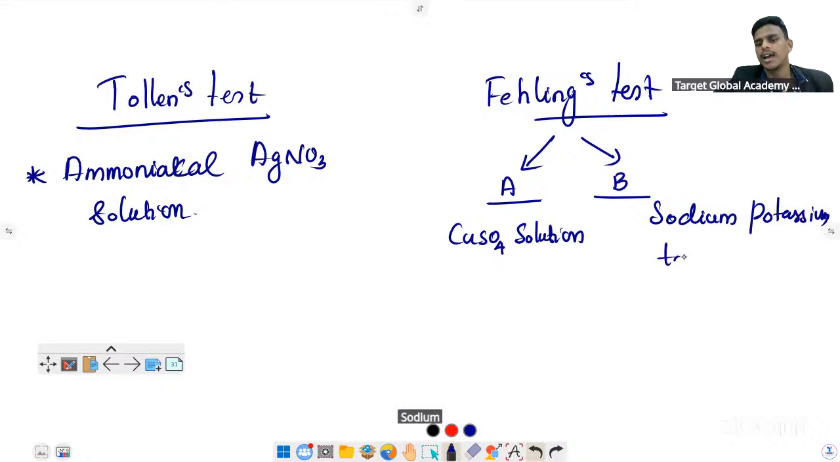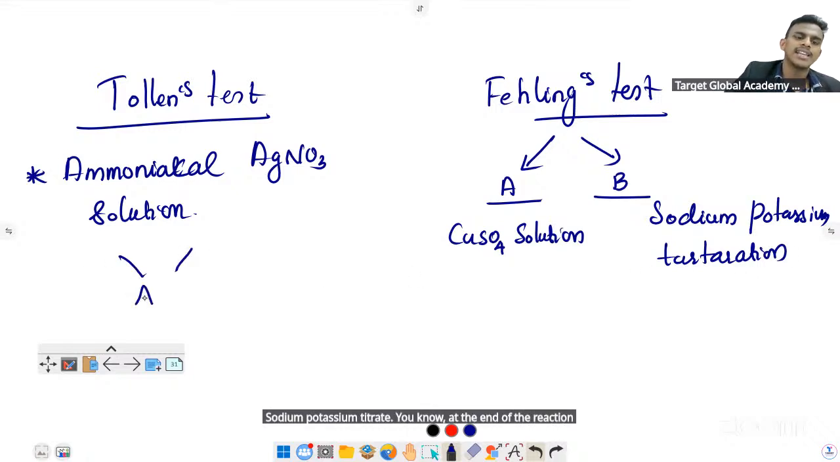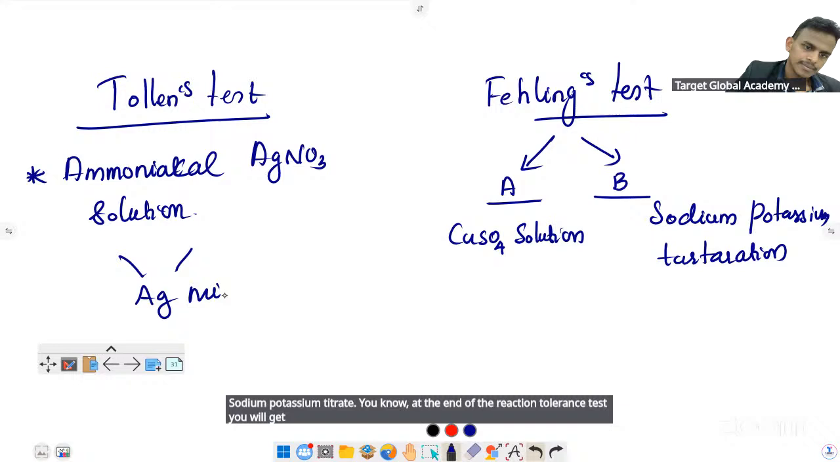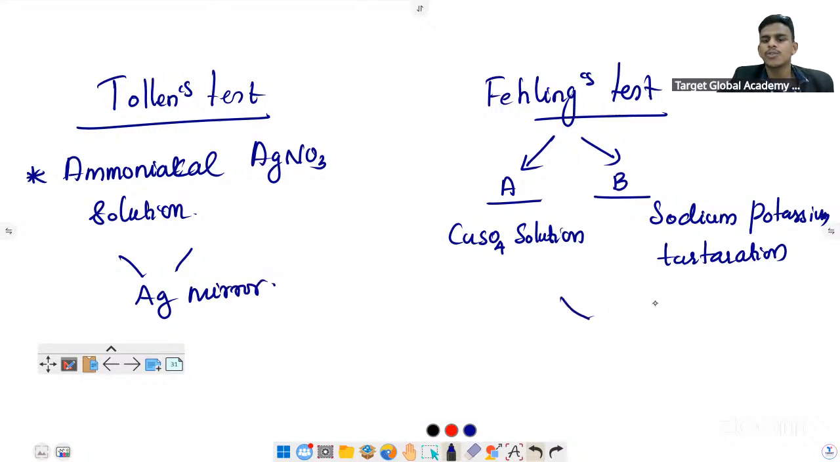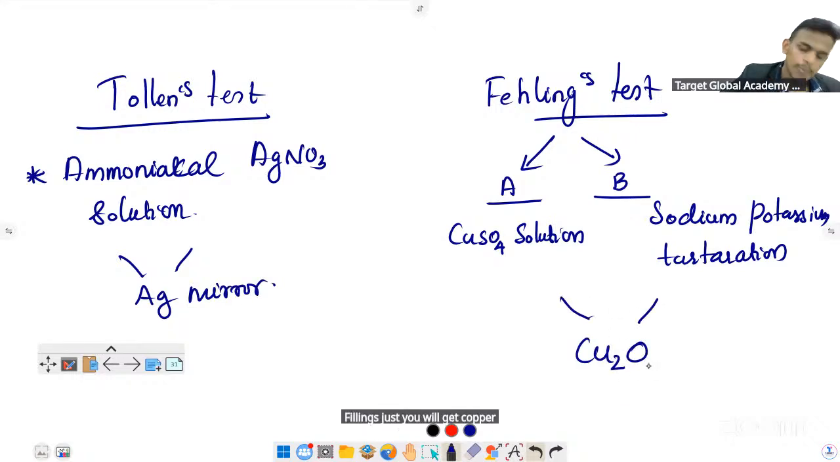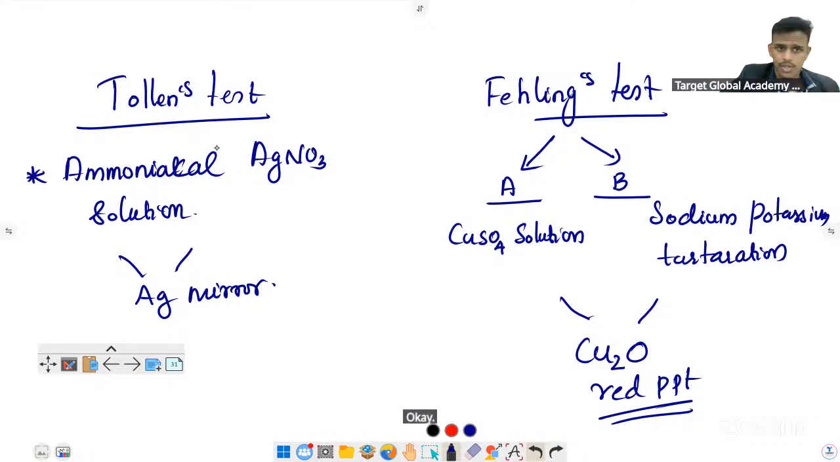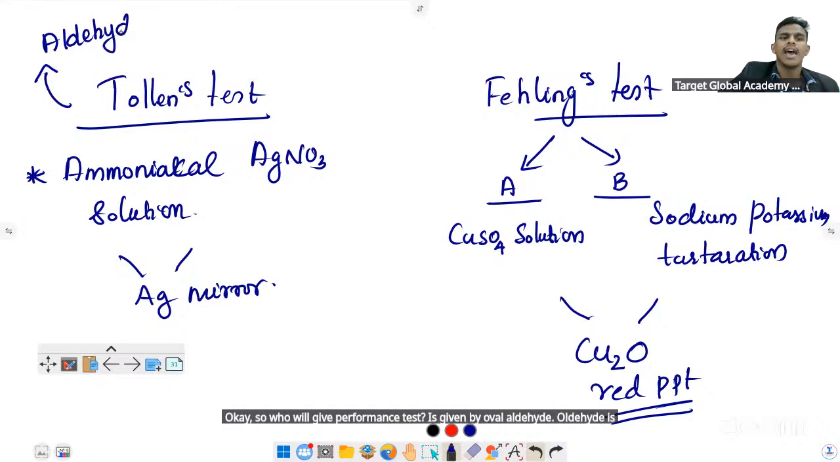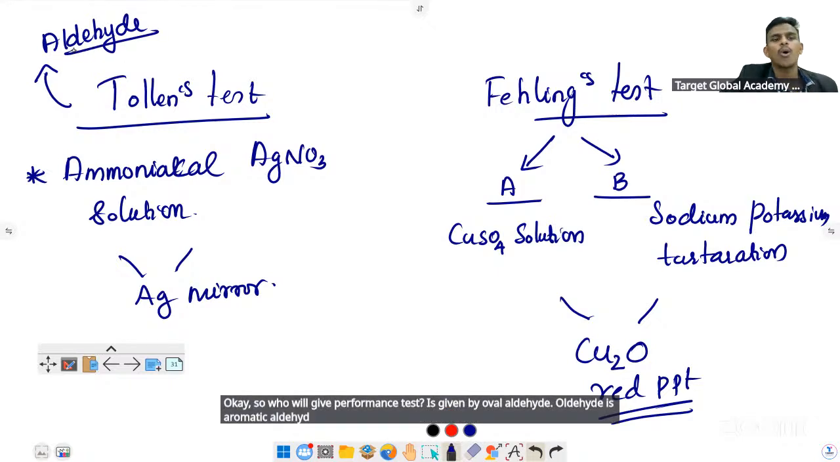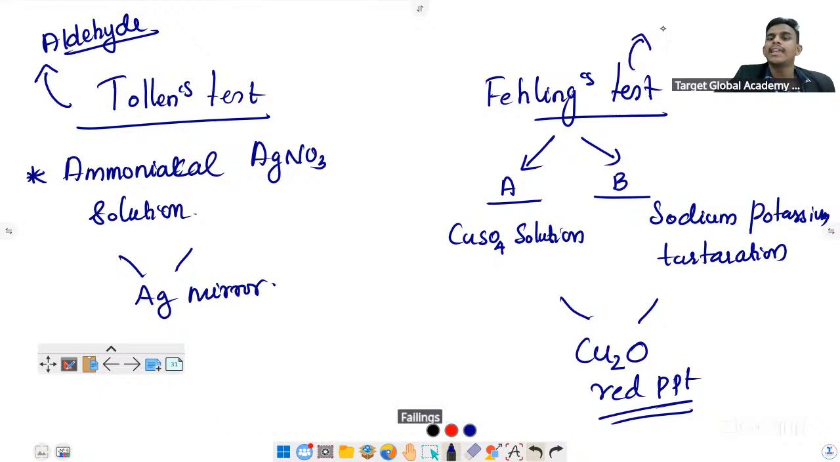At the end of the Tollens test reaction, you will get a silver mirror. In Fehling's test, you will get cuprous oxide, Cu2O, a red precipitate. Who will give the Tollens test? All aldehydes, aromatic and aliphatic, will give it. Fehling's test is given by aliphatic aldehydes; it will not be given by aromatic aldehydes.